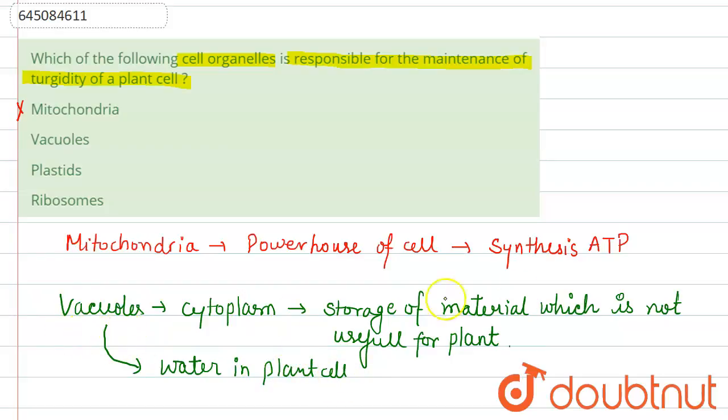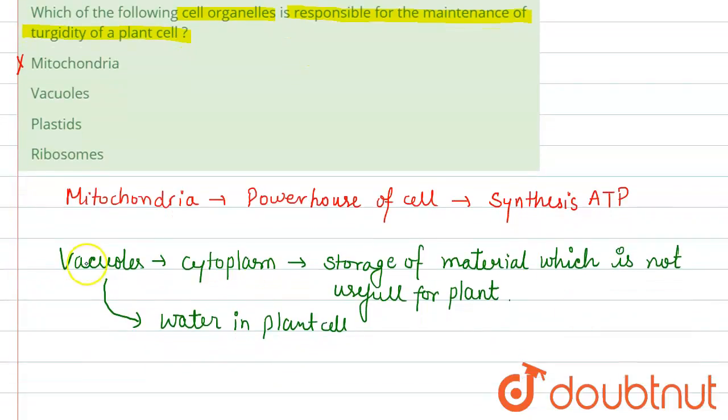If you talk about the vacuole, it occupies 90% of the volume of the plant cell.